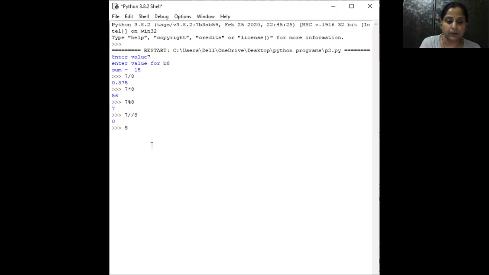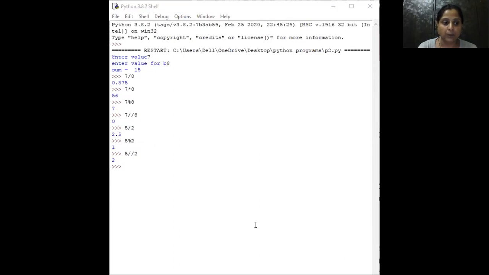Let's take another example. If we divide 5 by 2, it's 2.5. If we write 5 % 2, it's 1 because it is the remainder. And if we write 5 // 2, it's 2. It means it is an integer division. It doesn't give the complete division. A single slash is your complete division, but the floor division just gives you the integer part.